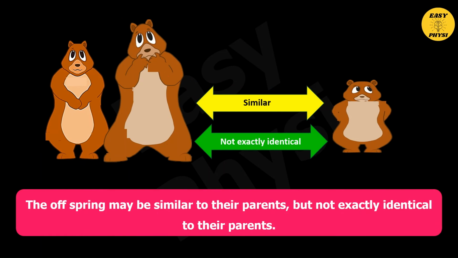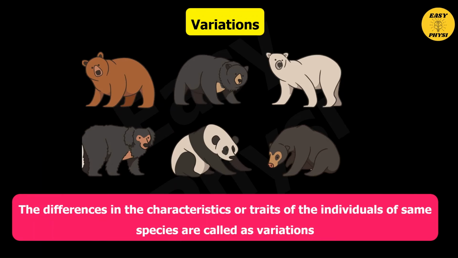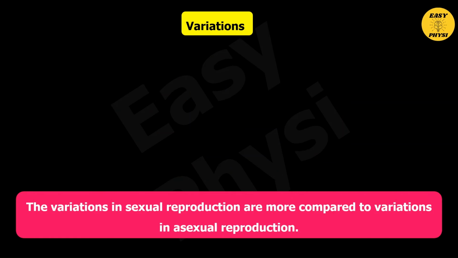The offspring may be similar to their parents but not exactly identical to their parents. Variations: the differences in the characteristics or traits of individuals of the same species are called variations. The variations in sexual reproduction are more compared to the variations in asexual reproduction.